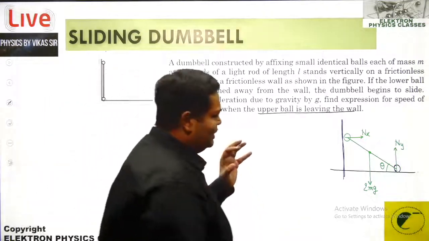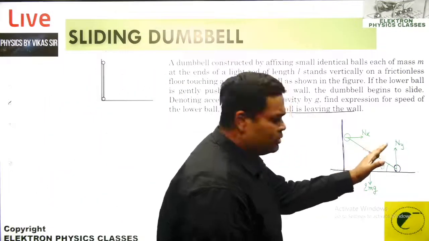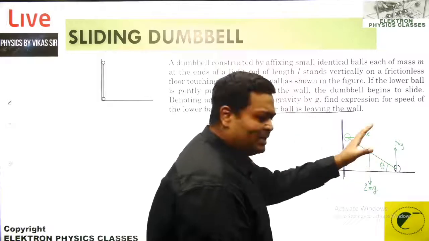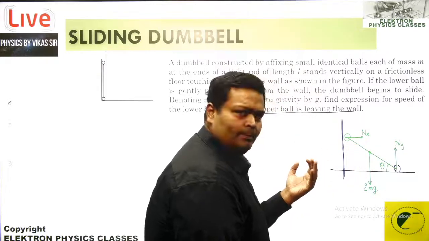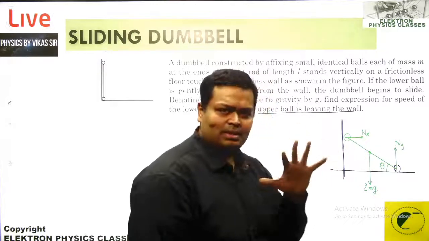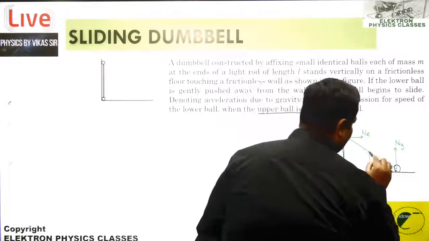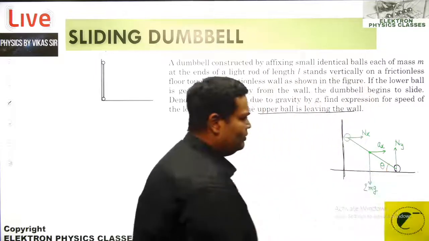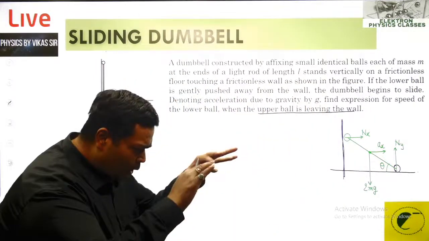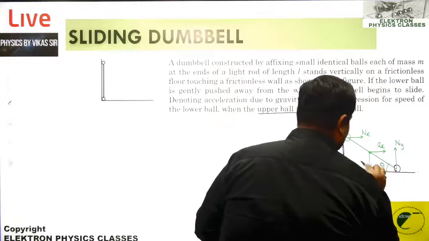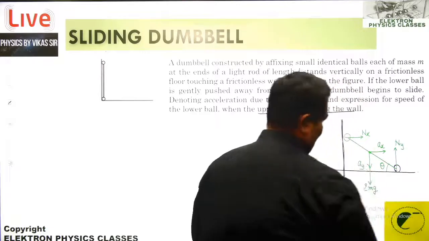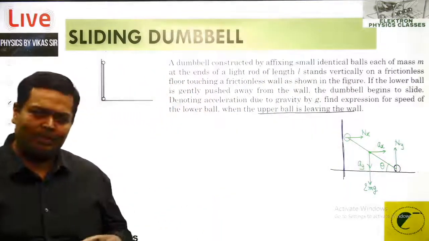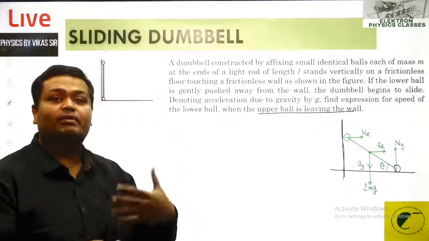Now, there should be a horizontal force, that is Nx, because the friction is not there. So there is no one balancing Nx. So there must be an acceleration, the center mass acceleration. Label this as Ax. And it is coming down also, as you can see, which means there is supposed to be a center mass vertical acceleration also. So that acceleration is supposed to be how much? That is supposed to be Ay. This was just happening just before the instant where the question is developed.